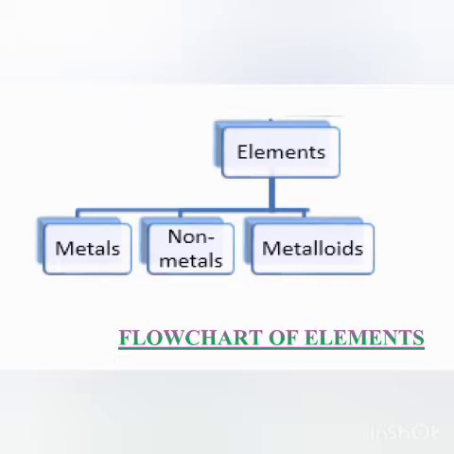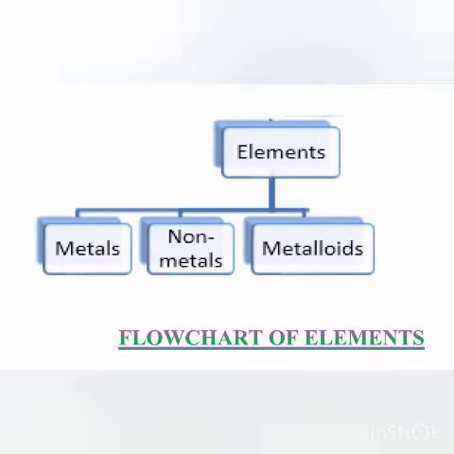Out of 118 elements, some of the elements may have the same properties. Some may differ in one or two properties, but most of the properties are similar. So those elements are placed in one group, metals. Same way, non-metals and metalloids. Now today, children, we will discuss only the physical properties of metals and non-metals. Chemical properties we will discuss in the next class.